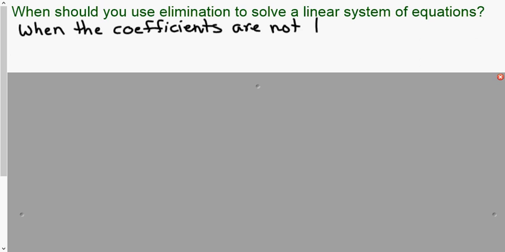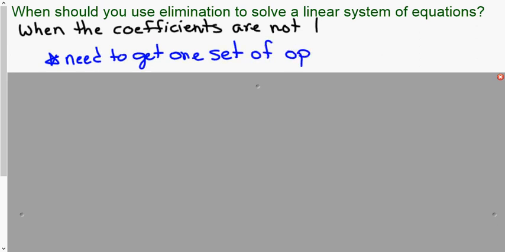Okay. The big thing when doing elimination is that you need to get one set of opposite coefficients. And I'll explain that here in a sec.